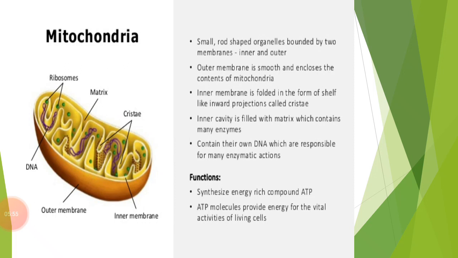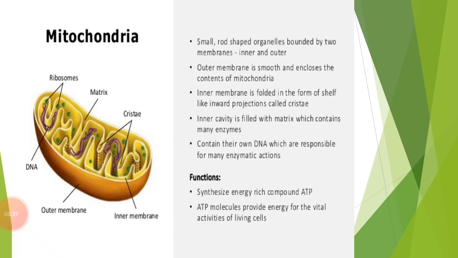It consists of an outer membrane and an inner membrane, and that inner membrane is folded inward to form cristae. The cristae lie in a ground substance, and that ground substance in which the cristae are found is commonly known as the matrix. So look at the diagram that is given to you here: outer membrane, inner membrane, matrix and cristae. Look at these things that are present in the mitochondria.